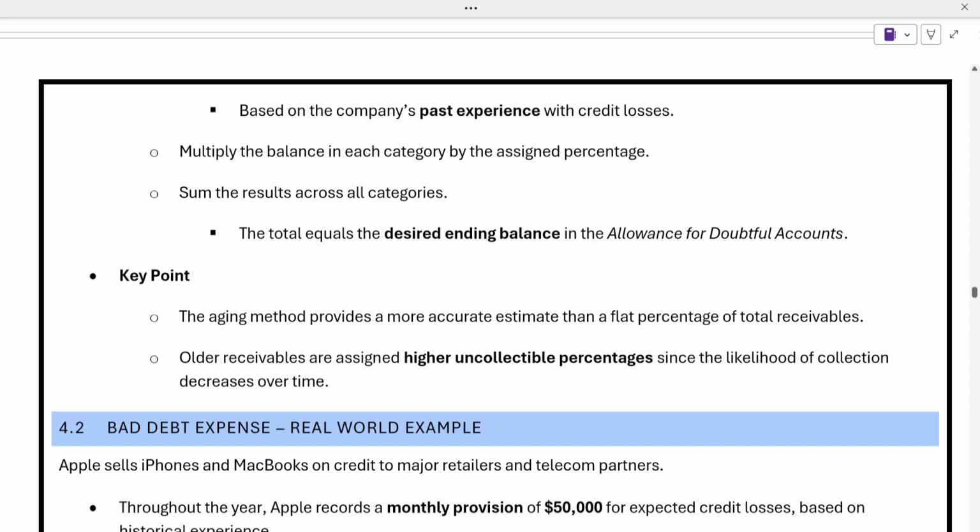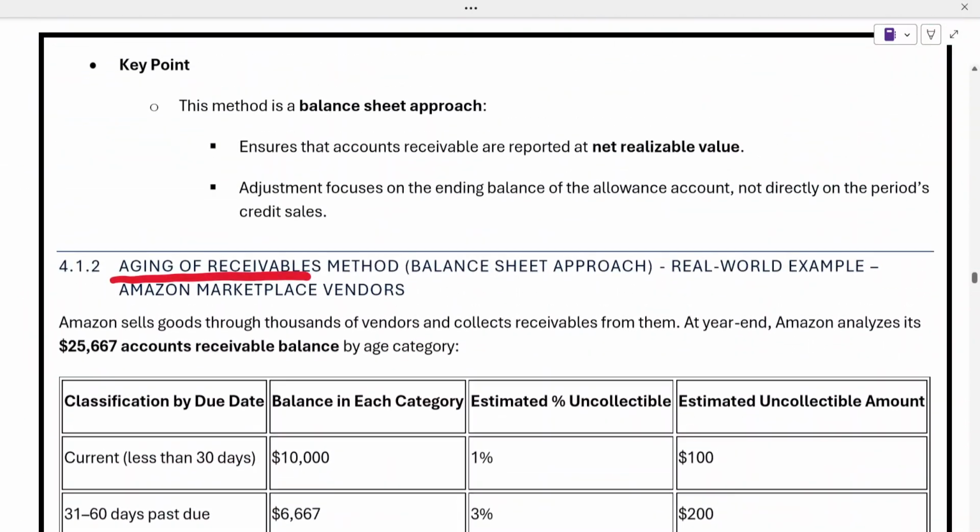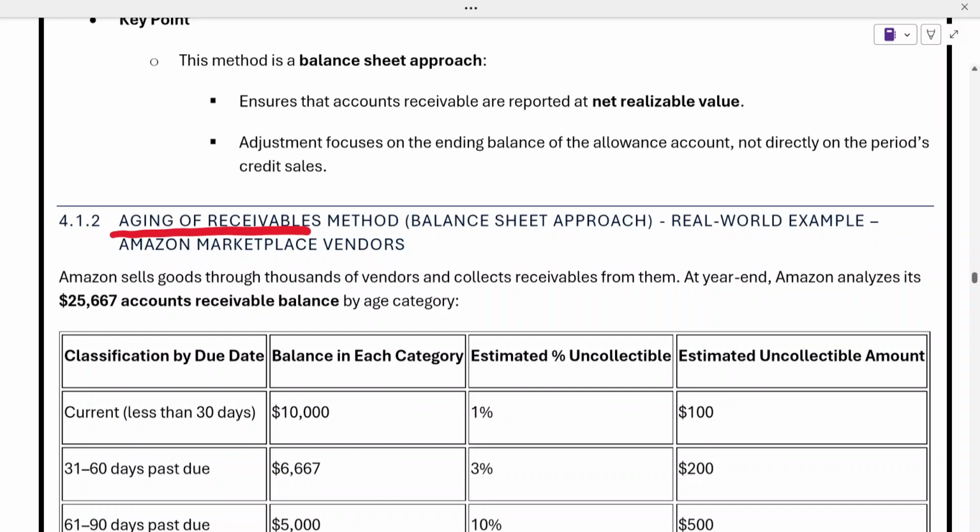Similarly, older receivables are assigned higher uncollectible percentages, because the likelihood of collection from them decreases over time. So this was the important method of aging of receivables based upon the balance sheet approach, with a real world example.